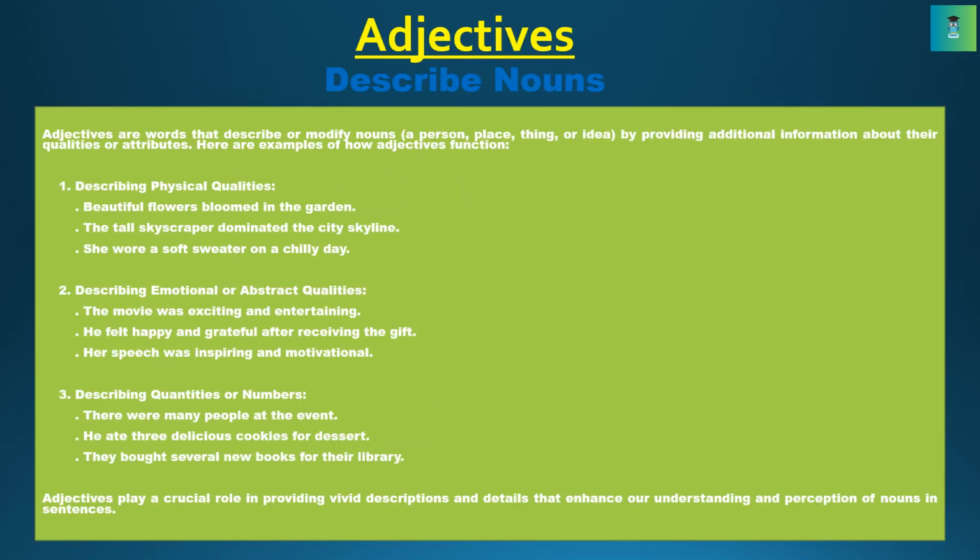Adjectives describe nouns. Adjectives are words that describe or modify nouns, a person, place, thing, or idea, by providing additional information about their qualities or attributes. Here are examples of how adjectives function. 1. Describing physical qualities. Beautiful flowers bloomed in the garden. The tall skyscraper dominated the city skyline. She wore a soft sweater on a chilly day.